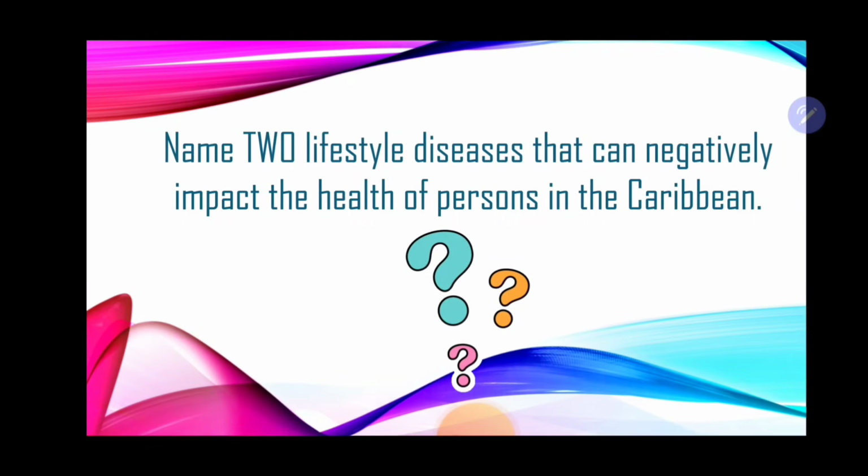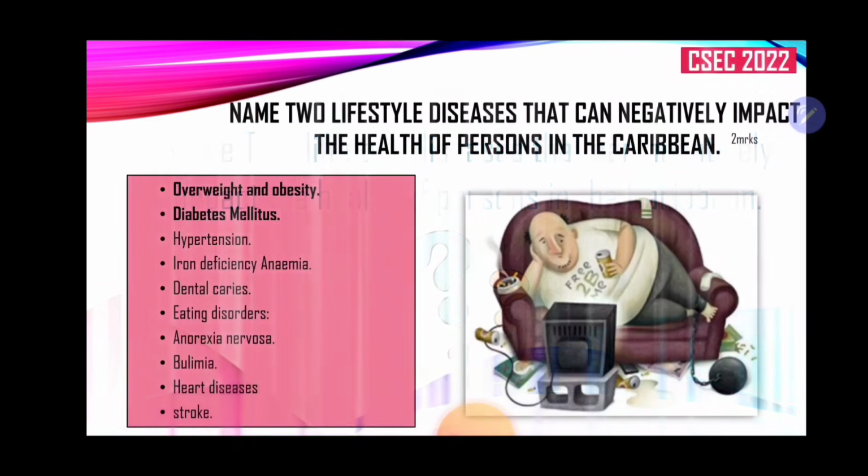Now, moving on to the next component, name 2 lifestyle diseases that can negatively impact the health of persons in the Caribbean. We have an extensive list here. You're only required to list 2. Overweight and obesity, diabetes mellitus, hypertension, iron deficiency anemia, dental caries, eating disorders such as anorexia nervosa, bulimia, heart diseases, and also stroke, right?